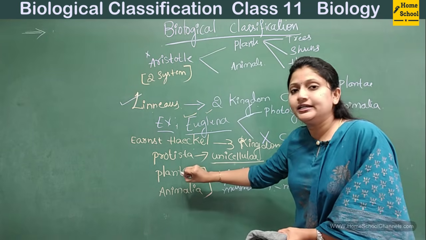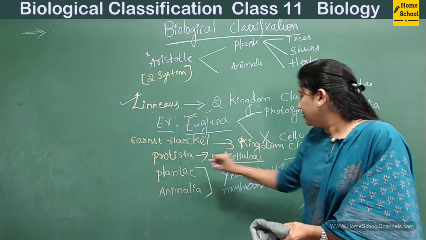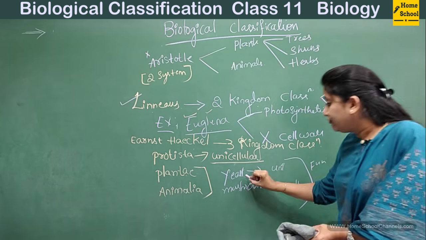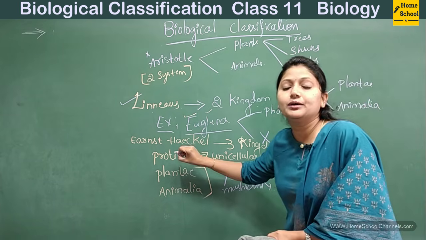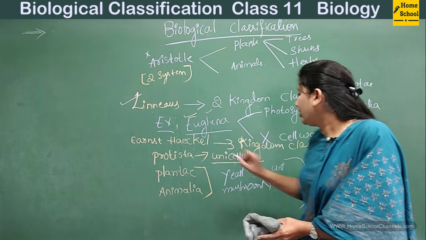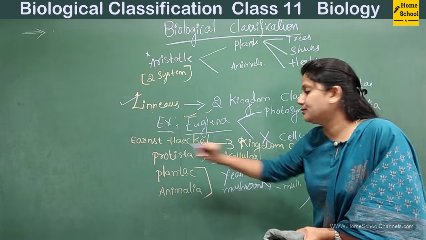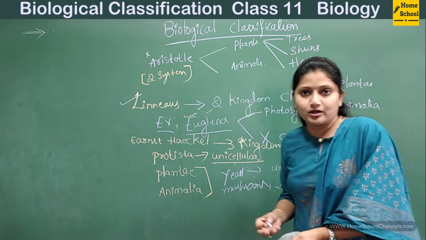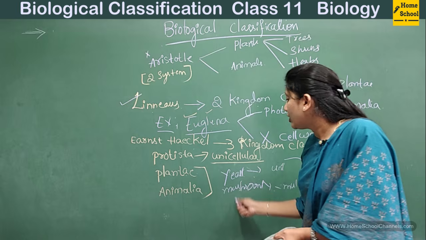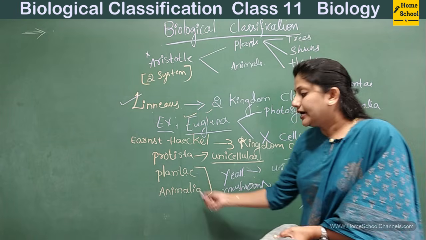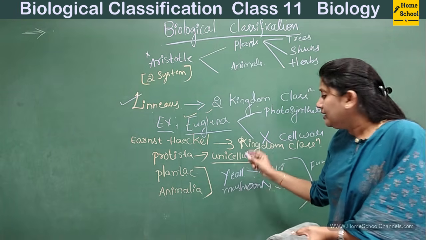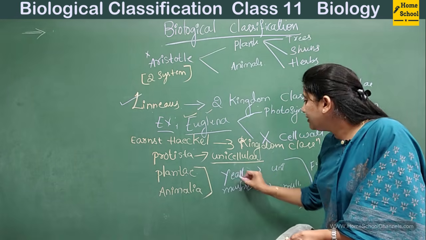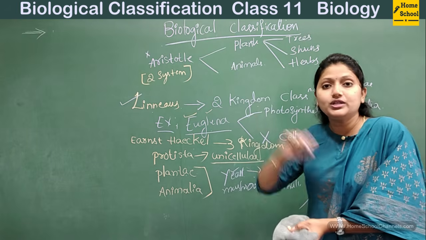If we place it under Plantae, then yeast cannot be placed here because it is unicellular. If we place fungi as a whole in Protista, then you cannot place mushrooms here, because Protista is majorly for unicellular organisms. And similarly you cannot place it in Animalia, because Animalia are also multicellular organisms, and here we have yeast, which is unicellular.